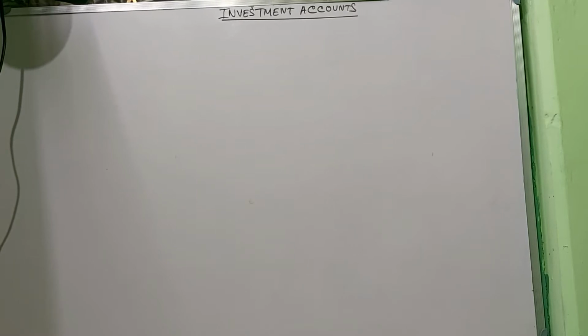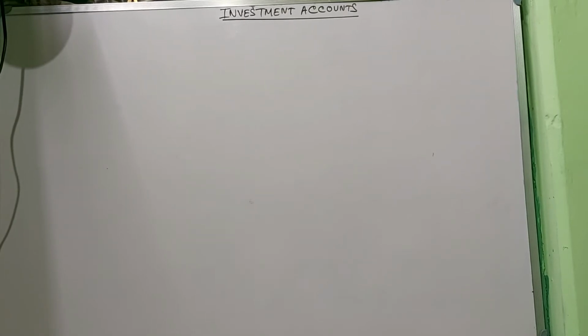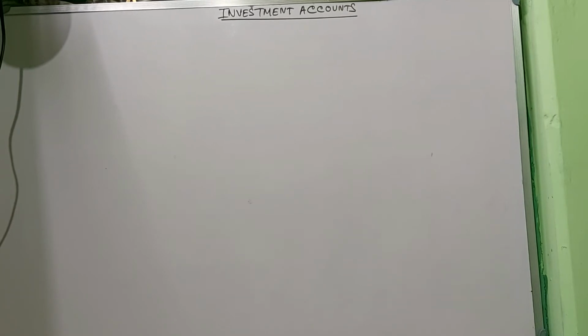If there is an opening balance, "To balance b/d". If there is a closing balance, "By balance c/d". And the remaining will be adjusted with the P&L account. And the rest will obviously be "To bank", "By bank", "To cash", "By cash", like that. No other entry. It's very simple, but one thing you have to keep in mind while doing the investment account,